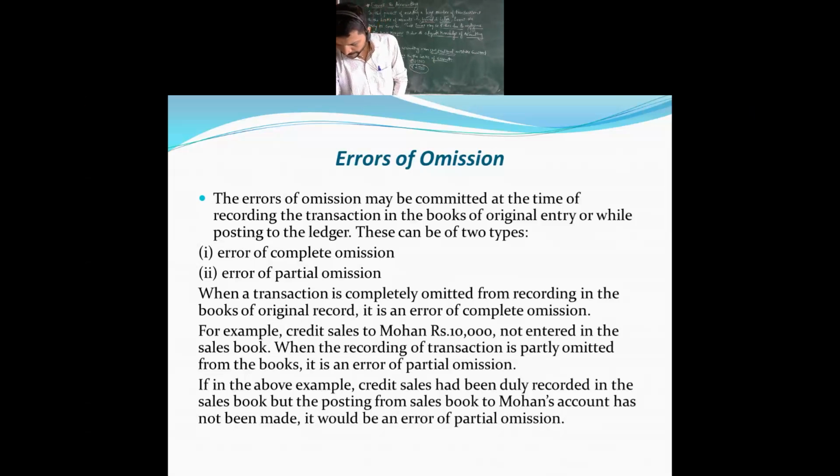I will tell you what exactly error of complete omission and error of partial omission mean. When a transaction is completely omitted from recording in the books of original entry, when both the aspects of the transaction are omitted to be recorded, then it is called an error of complete omission. For example, credit purchase of goods from Madan, 15,000, not entered in the purchase book. This is what complete omission means.